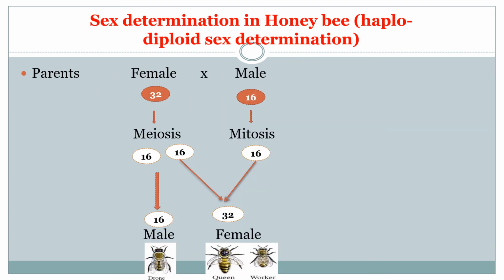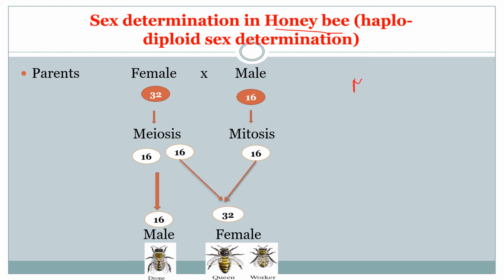Next, let's go for the sex determination in case of honeybee. The sex determination in honeybee is also known as haplodiploid sex determination. Haplodiploid is the sex determination mechanism in which males develop from unfertilized eggs.